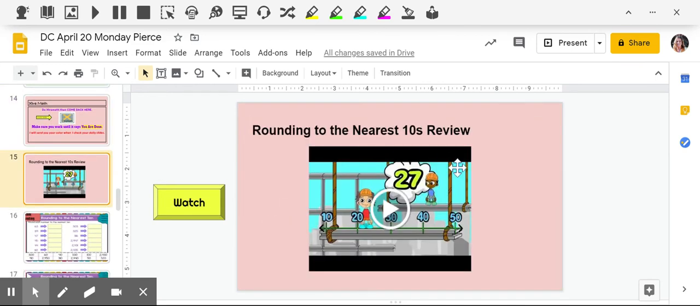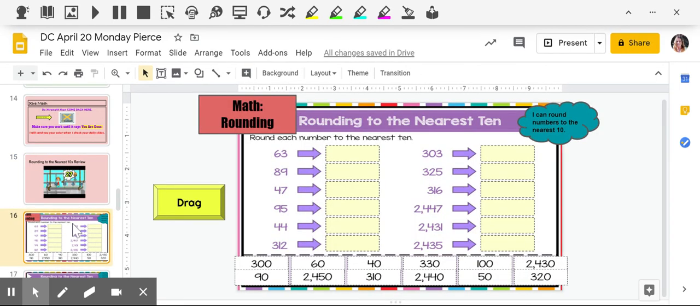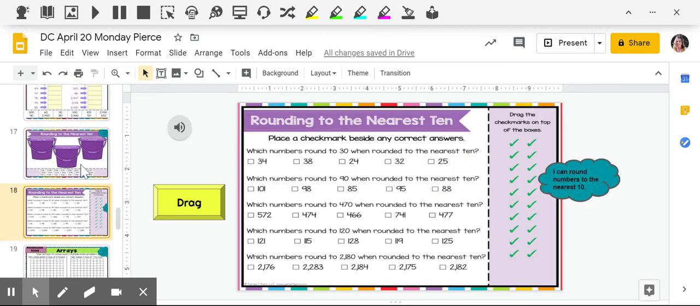Today is rounding. So watch this review. Then you have this activity. So you're going to drag the correct number that's rounded. Then you have rounding to the nearest 10 bucket.